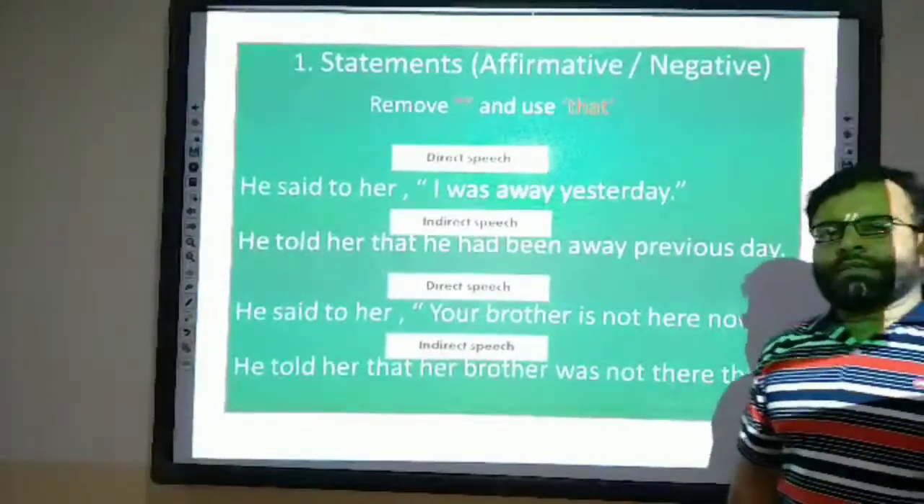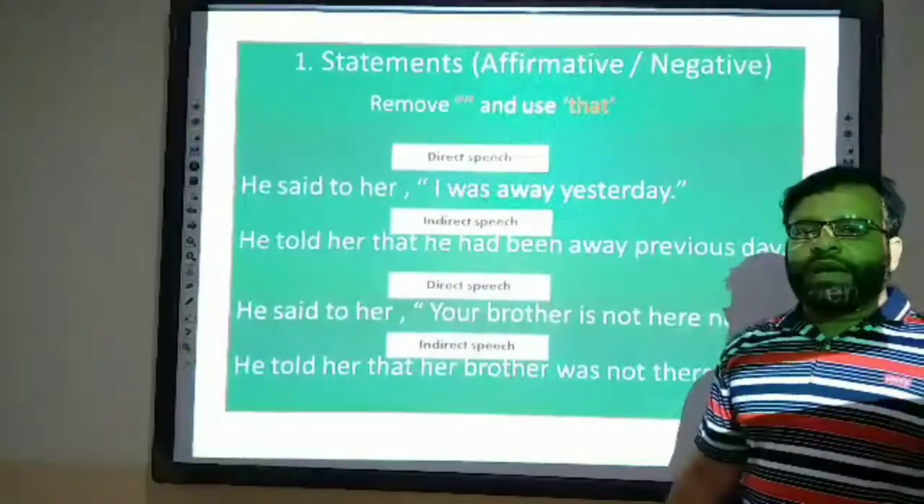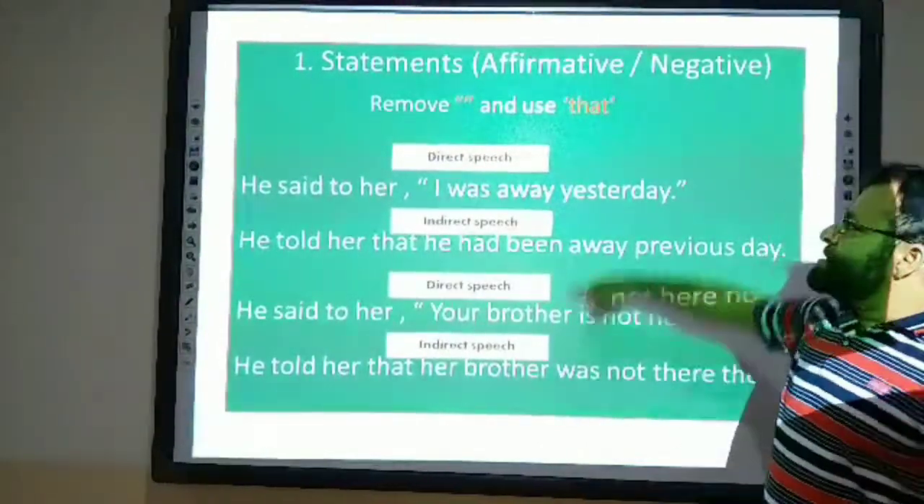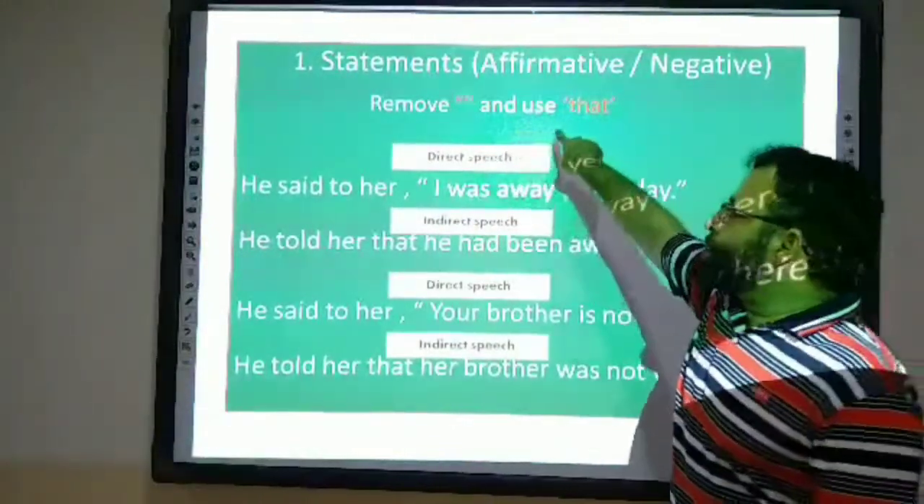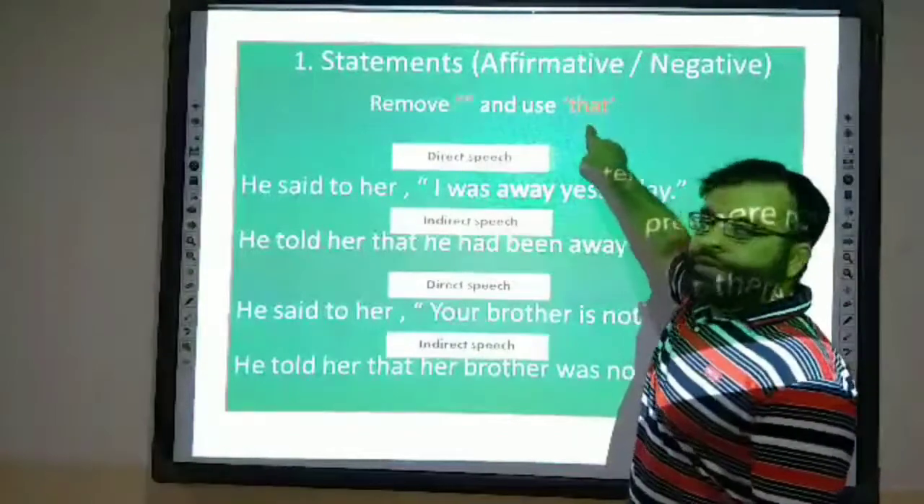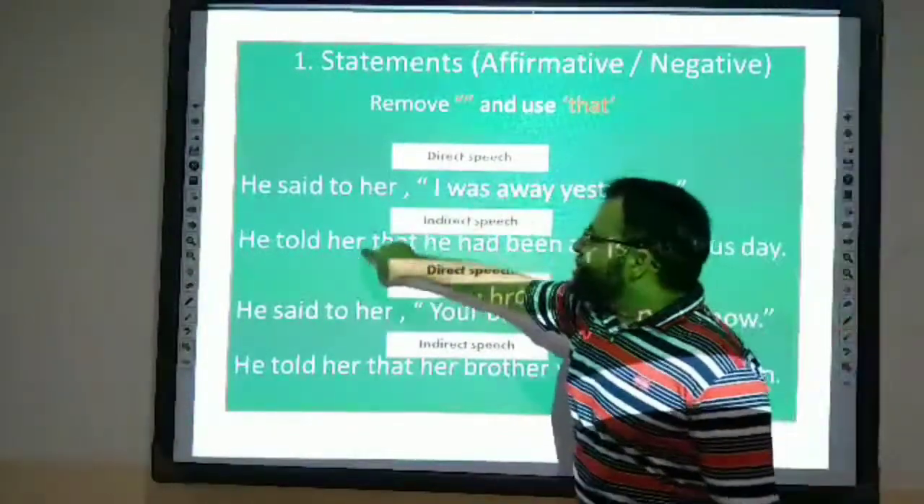Okay, the changes will occur according to the type of sentence. In indirect speech, an affirmative sentence will be converted by removing inverted commas and using "that." For example, "He said to her, I was away yesterday." So, he told her that.